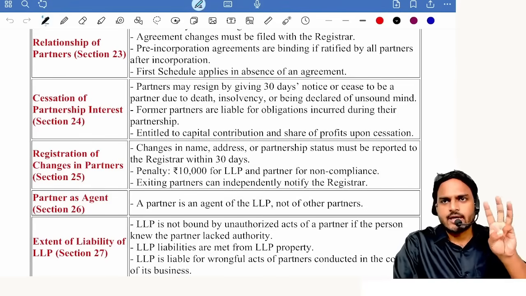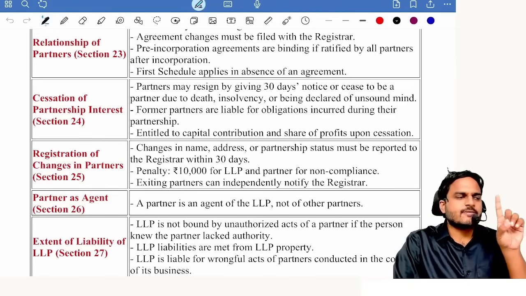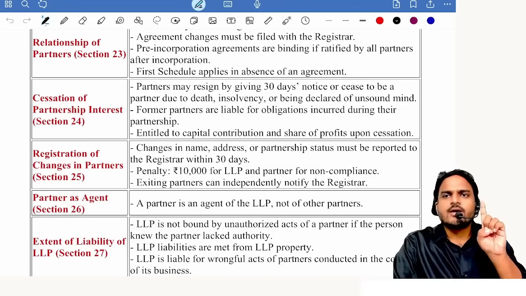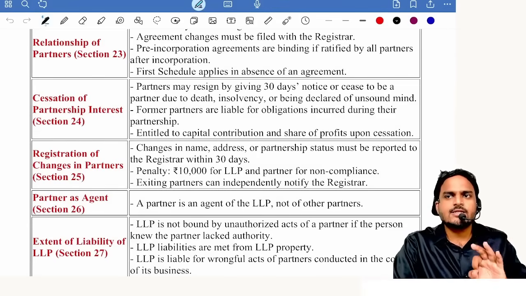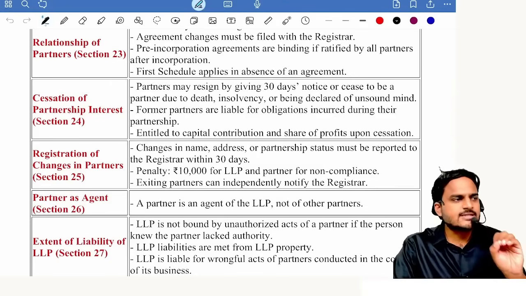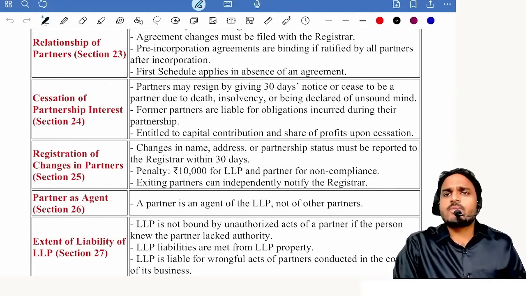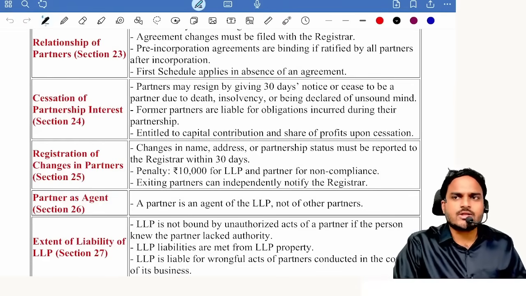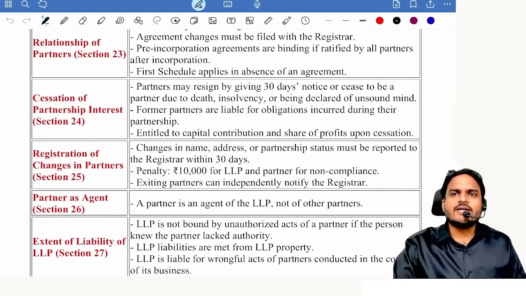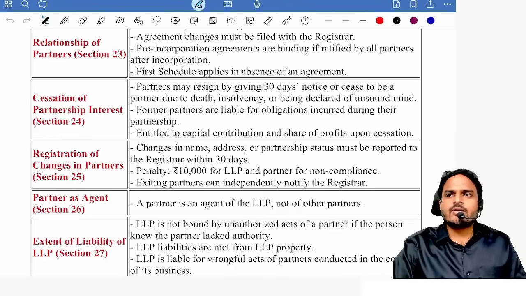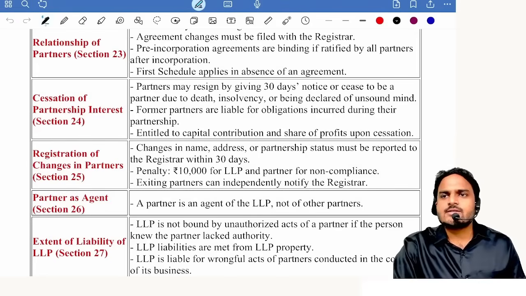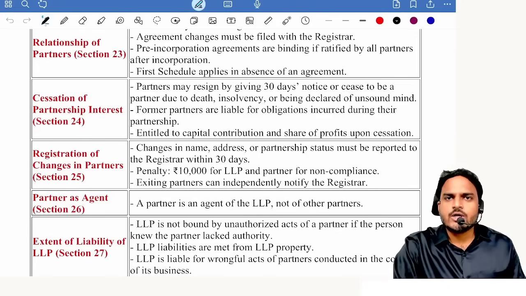disqualification, attracting disqualifications. Now in these three cases, in the first case, it is compulsory to give notice. How many days notice shall be given, in advance? 30 days. Why this 30 days? For making settlements. Once LLP receives the letter from the former partner, it is the duty of LLP to communicate the same with ROC. Until and unless intimation is given to the outsiders and to the ROC, this former partner is treated as a normal partner. Understood? Accordingly, he is liable for the acts subsequent to resignation.